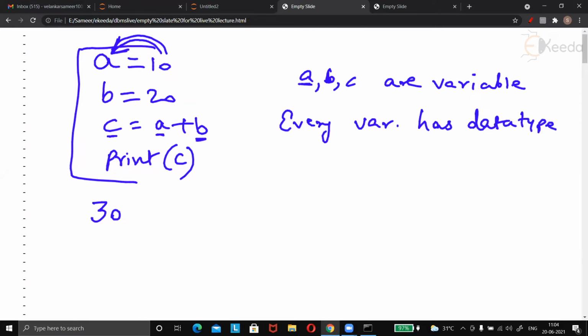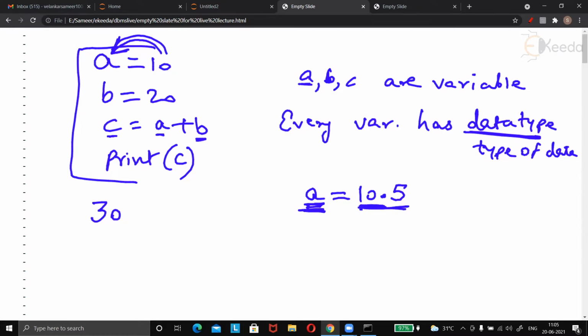And this is not an extraordinary term. Data type is nothing but type of data. So when you write A is equal to 10 in Python, then A is a variable and A has type int, because it is storing an int value, the whole number. Whereas if I would have written 10.5, then A is still a variable, but its data type is float, because it stores a floating type value or real value.